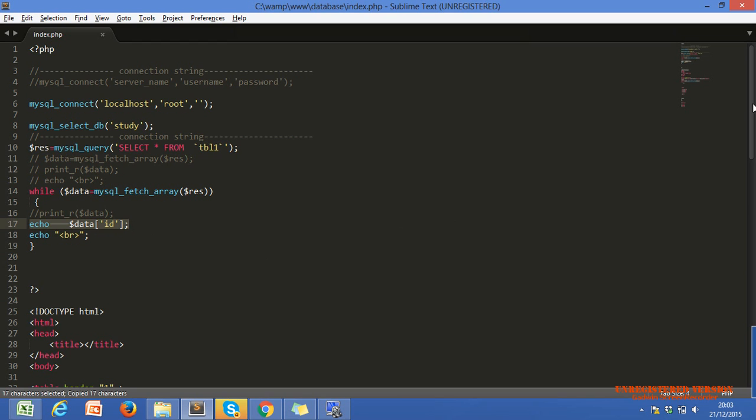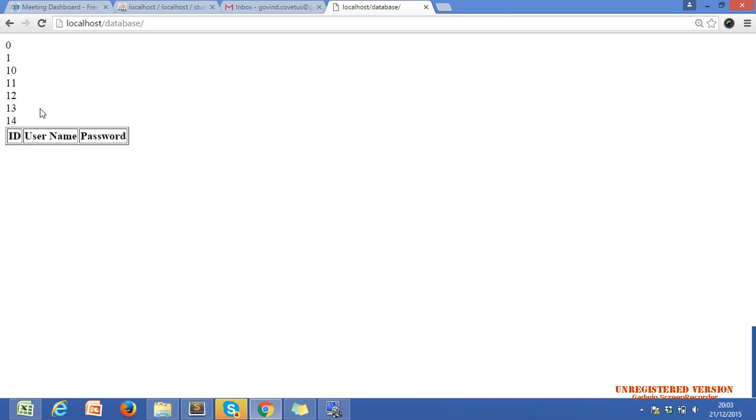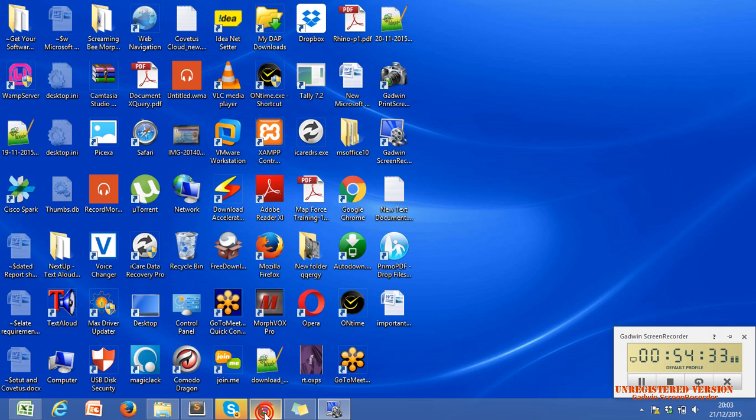We can get every ID from this code in the TD. This is our first column after the heading, and it will display 7 times because of our loop.